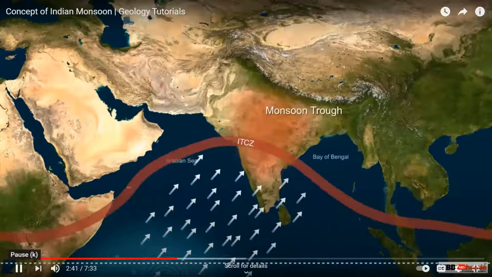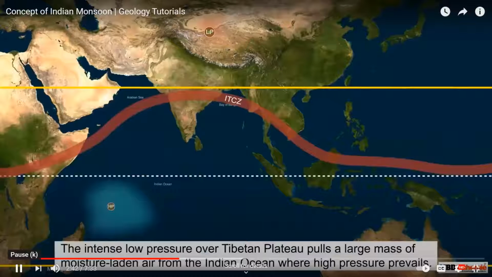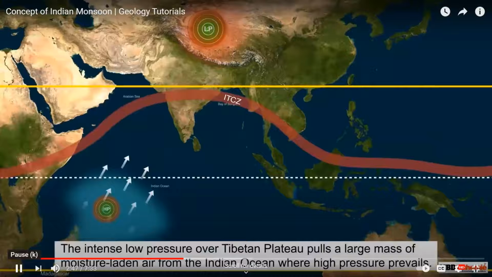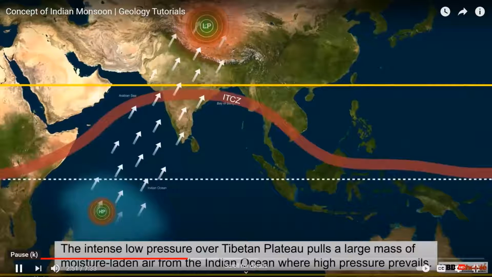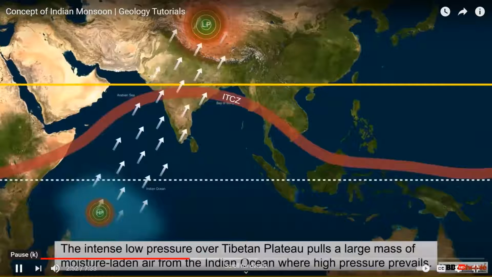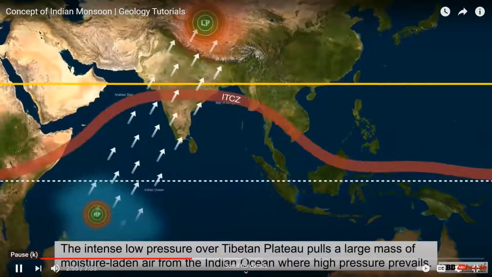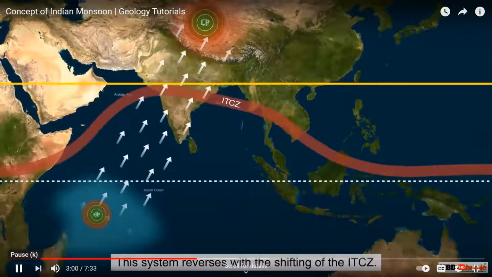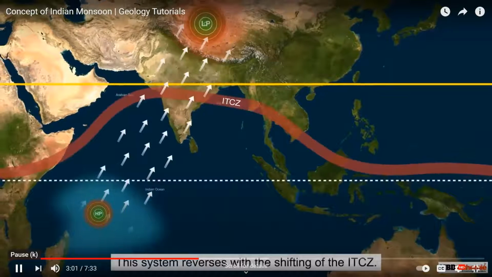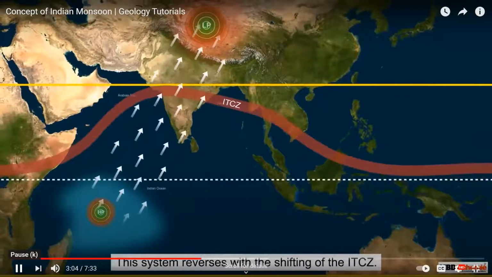The intense low-pressure system formed over the Tibetan Plateau attracts air from the intense high-pressure system that develops over the Indian Ocean near Madagascar island of Africa. This causes a strong pull of moisture-laden air mass from ocean to the landmass of India. While the ITCZ shifts, the pressure system reverses, causing the reversal of wind.